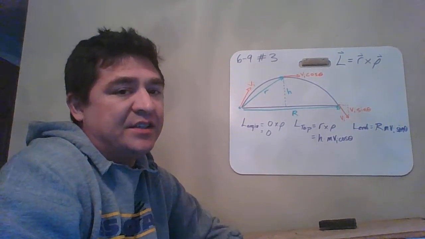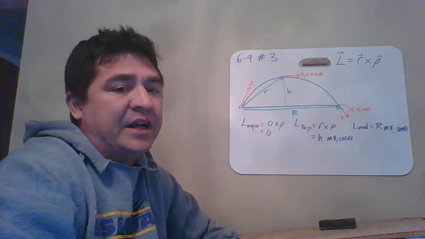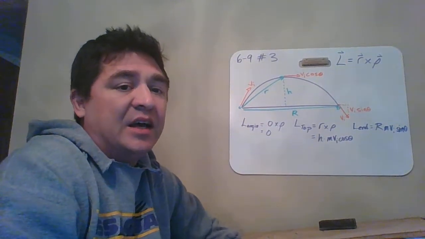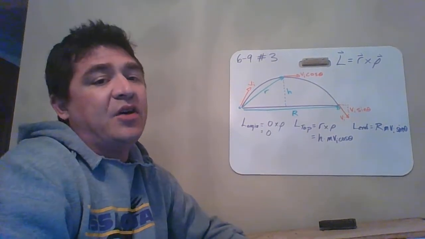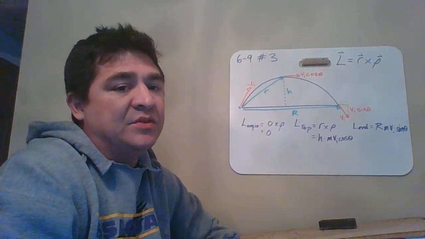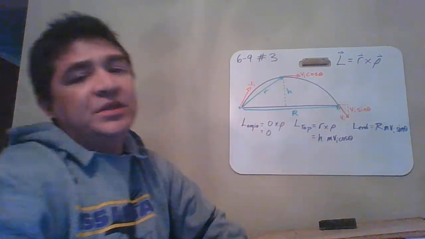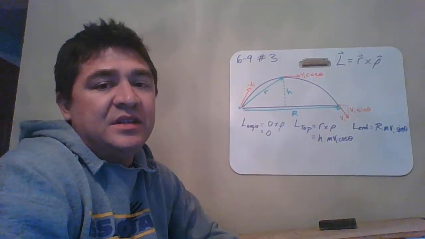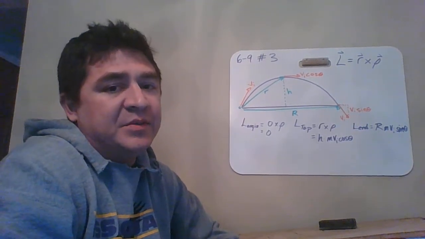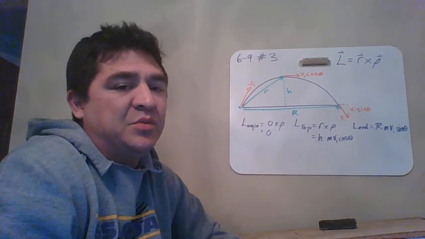It starts out at 0, reaches some amount at the top, and then it's a different amount when it gets back to the ground. That's all based on two things: the speed as it changes while it flies through the air, and how far it is from the original point and how perpendicular that position is to the velocity. The whole time you do have that vertical weight force, and you would cross that with the position vector to find the torque, and that is variable based on position, so we get a varying change in angular momentum with that variable torque.